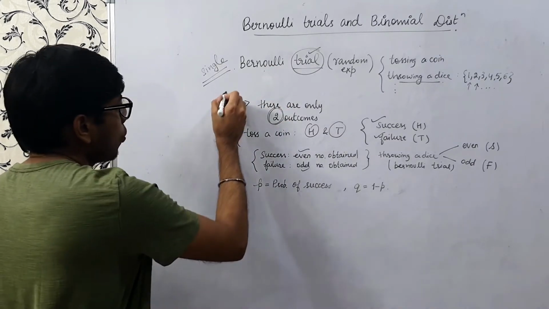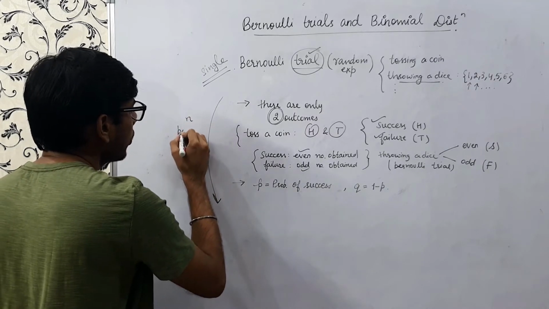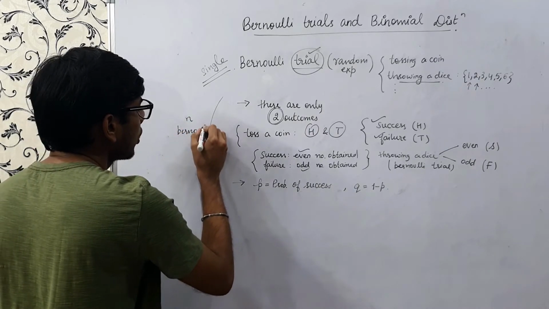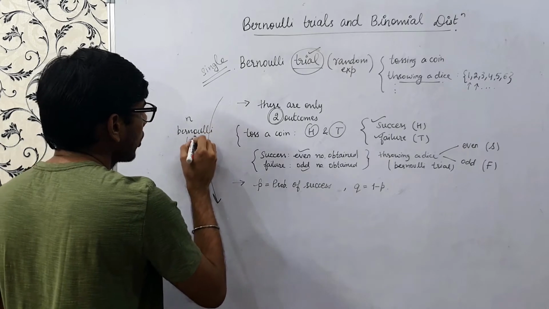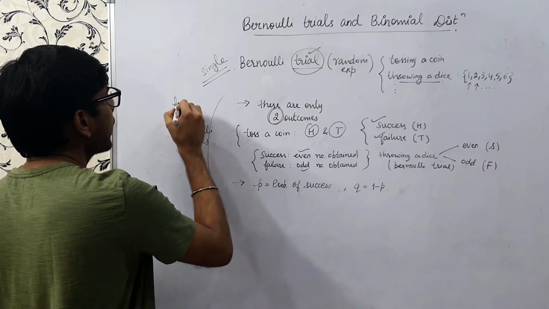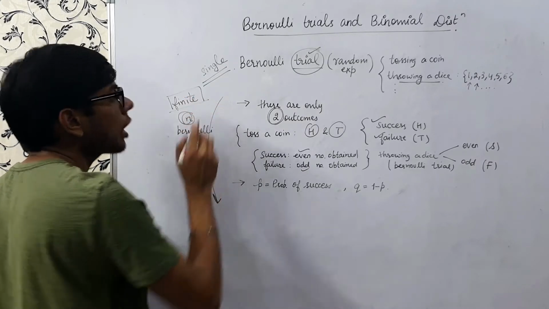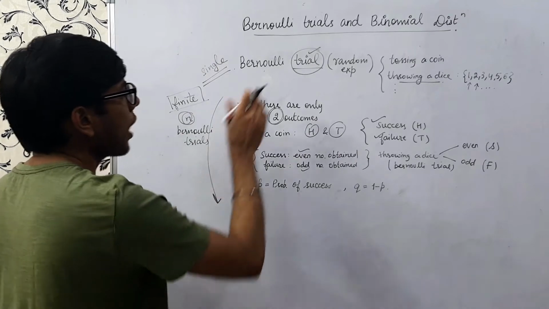Now when we have n Bernoulli trials, what does that mean? n means finite. There should be a countable number of Bernoulli trials.